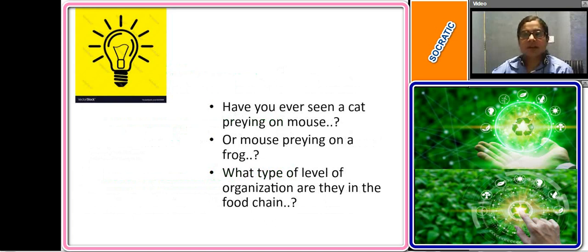कभी आपने देखा है एक कैट एक माउस को प्रे करती है या माउस प्रे करता है फ्रॉग पे? Can you guess what level of organization a cat or a mouse belongs to? Any guesses? This is a very simple question, right? Very good. They belong to the consumers. Its further classification we'll be seeing in the next session.